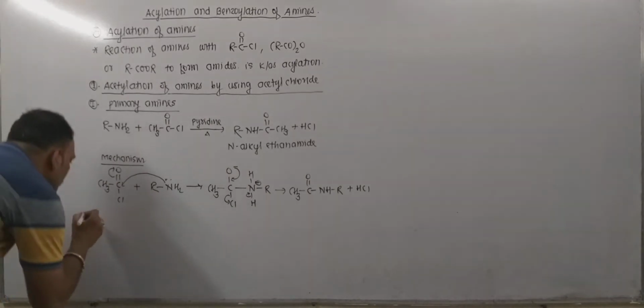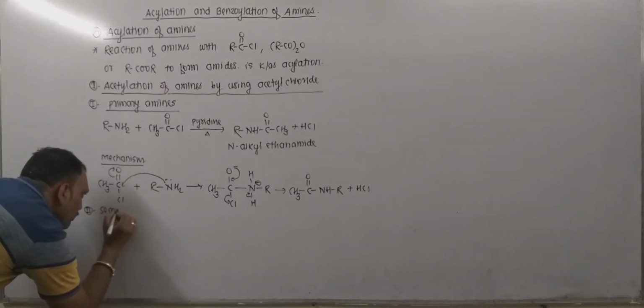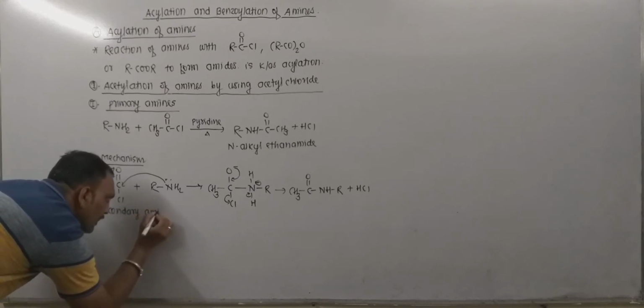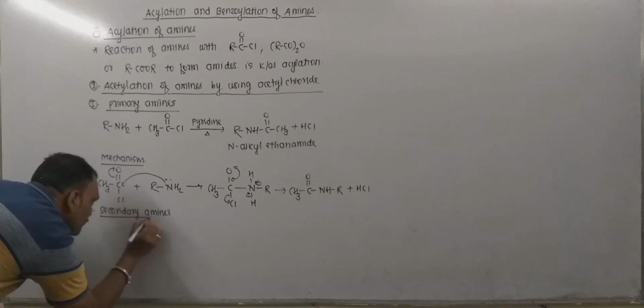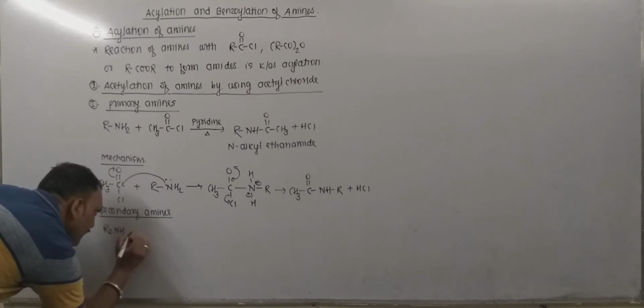Now what happens when secondary amines are treated? Let's take a look at the response of secondary amines. Secondary amines can be represented as R2NH.